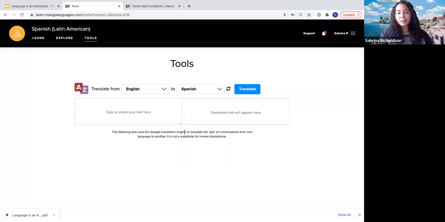In the Tools tab, we also have a super quick translation tool. So this is very similar to Google Translate, but it comes in handy the most because since Mango tries to teach you to create sentences on your own in your language, this is great for plugging in specific vocab words that you specifically want to say. So for example, maybe in the lesson, it will teach you how to order a glass of wine at a restaurant. But if you want to learn how to order a glass of orange juice, you could quickly come in here, translate the word for orange juice, and then just plug that into the sentence that you've learned.